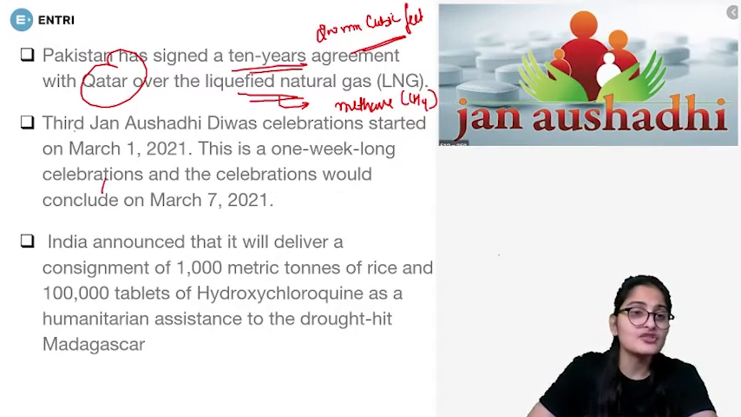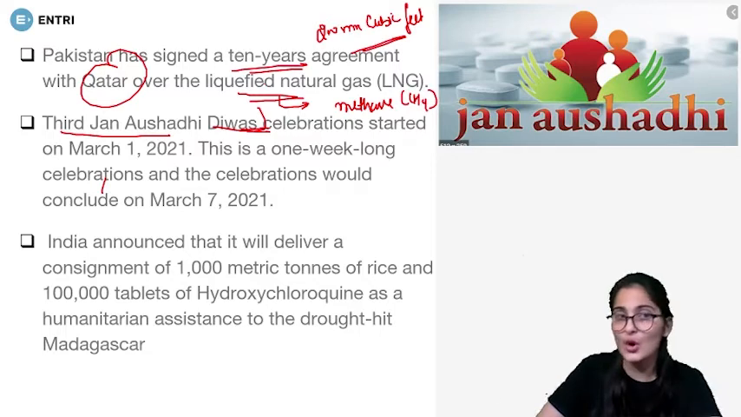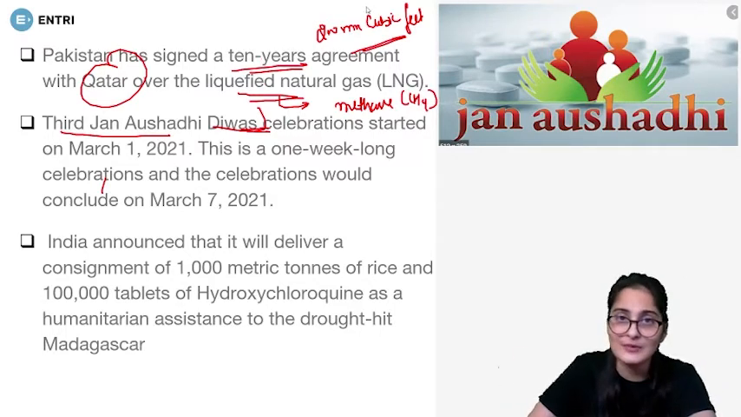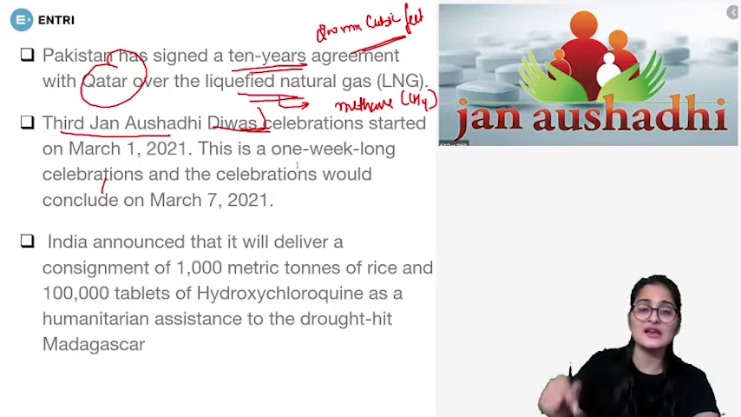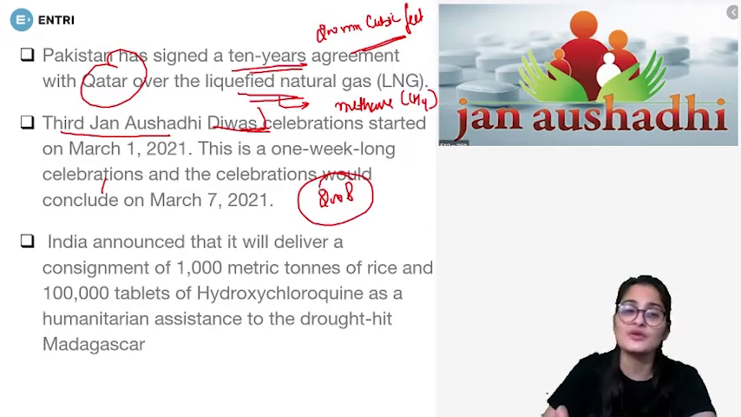Then third, Jan Aushadhi Divas celebrations were started on 1st of March, and they are going to be held for a week long. That is from 1st of March to 7th of March, Jan Aushadhi Divas is going to be celebrated. Now, over here, what we need to know apart from this is that this scheme was started in 2008. So first of all, this scheme for Jan Aushadhi was started in 2008 by the UPA government, which was there then.